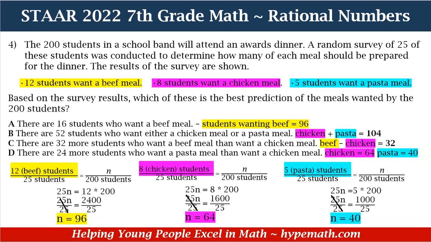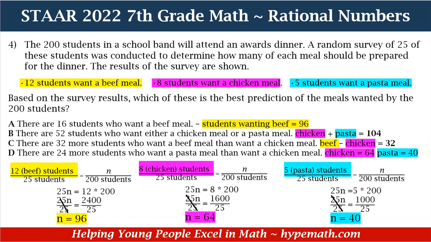It says there are 16 students who would want a beef meal. Now this is out of the 200 students. How many did we say would want the beef meal? 96. So is that right or wrong? You can answer the question for yourself, okay? B, there are 52 students who want either a chicken meal or a pasta meal.